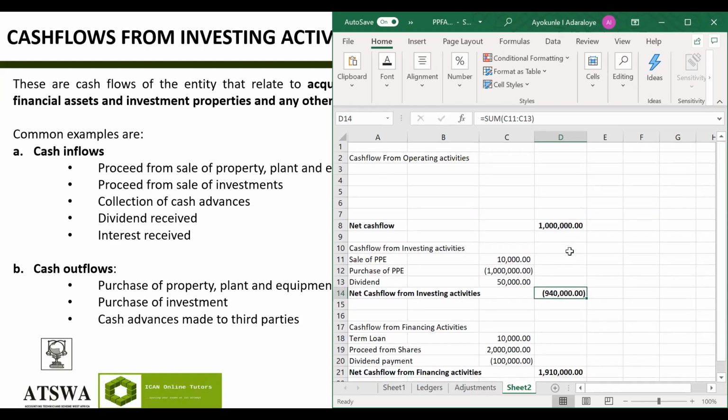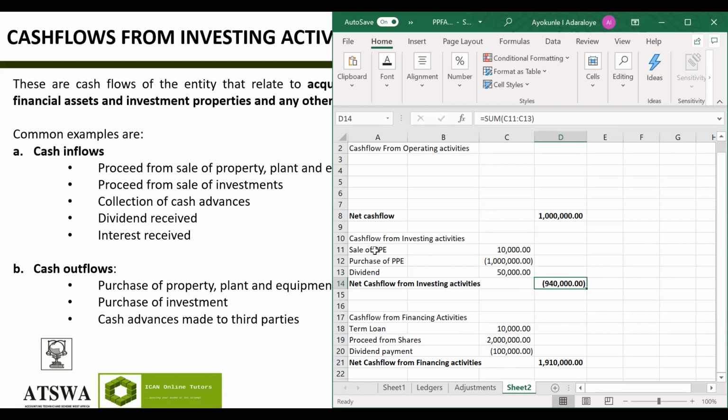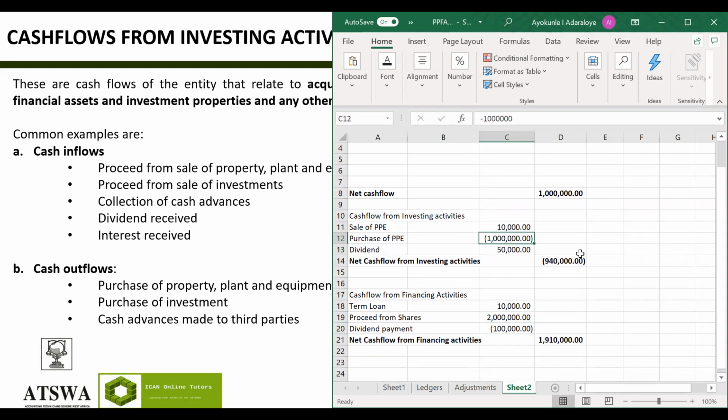So normally, for a business that is working, you should be investing more. You should be buying more property, plant, and equipment than the rate at which you are selling them. Or even if you are investing in several businesses, you'll be investing more than you are selling. So this is not out of place. Then from financing activity, you are getting more money from the banks than you are paying out. That's the meaning. Like this term loan, we did not even do any repayment for it this year. You can see we sold shares, and that's the reason why we have net cash flow from financing.